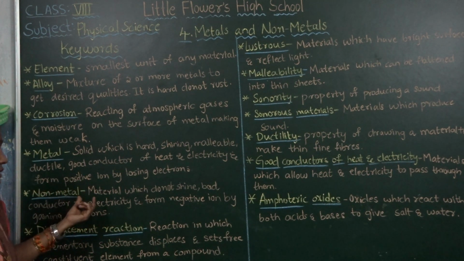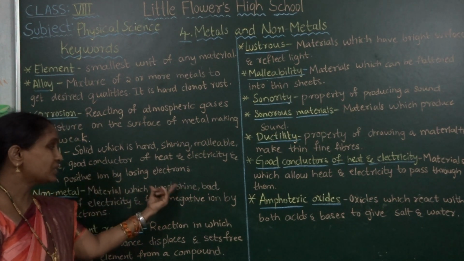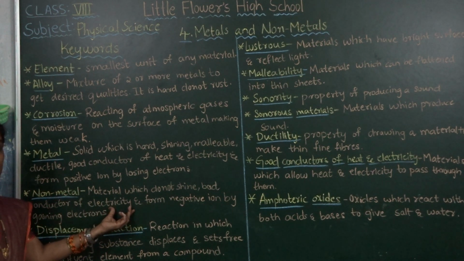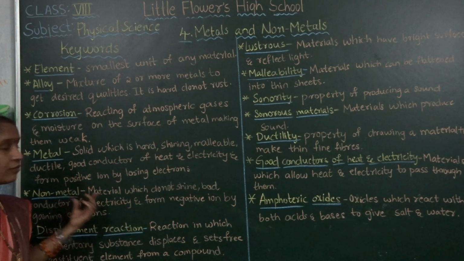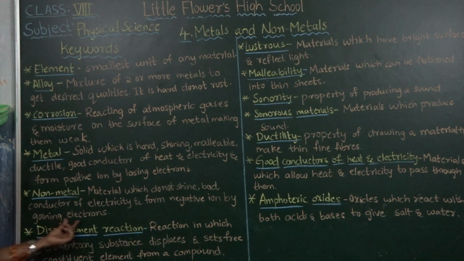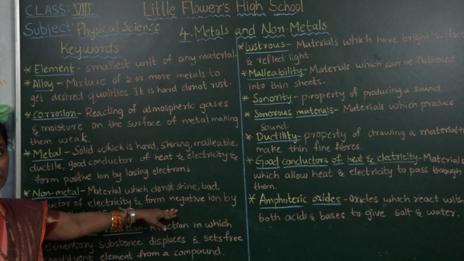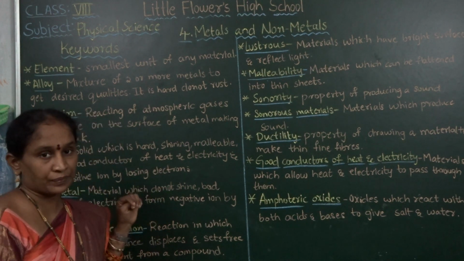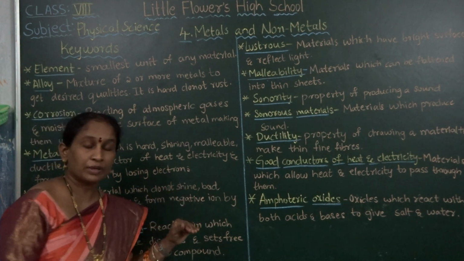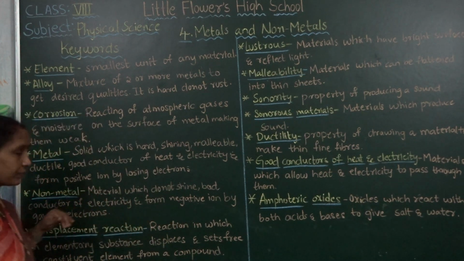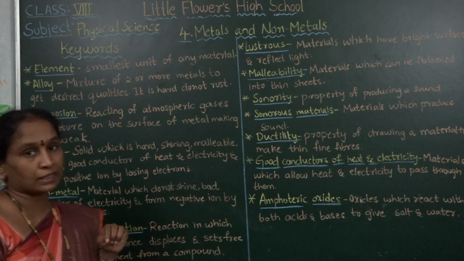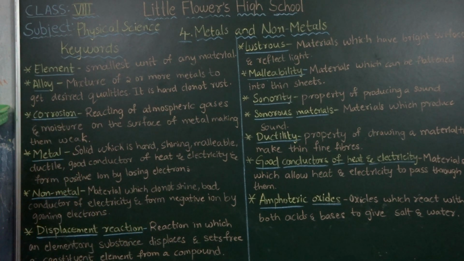Next, what are non-metals? Non-metals are not shiny, and they are very bad conductors of heat and electricity, except graphite. They form negative ions by gaining electrons. All non-metals form negative ions by gaining electrons, and they are not shiny. They are bad conductors of heat and electricity, except only graphite. Graphite is a good conductor of heat and electricity. That is one of the non-metals.